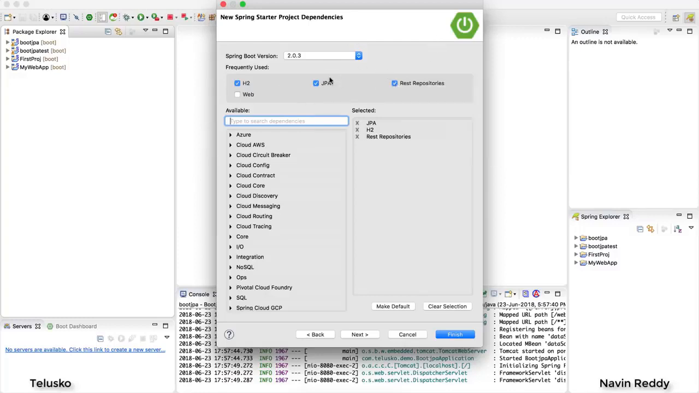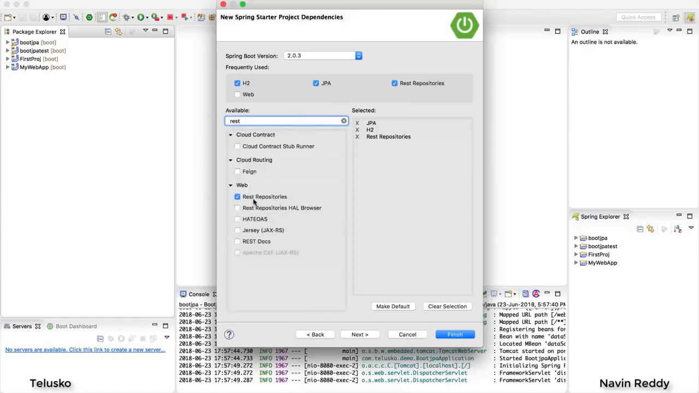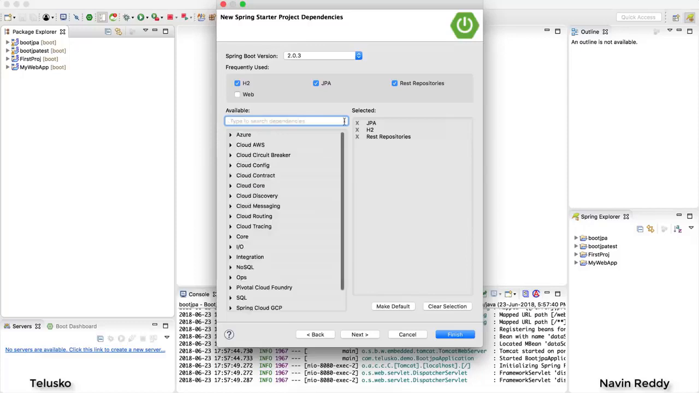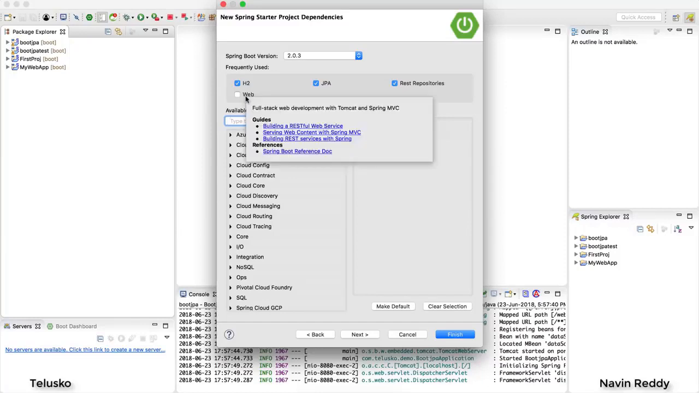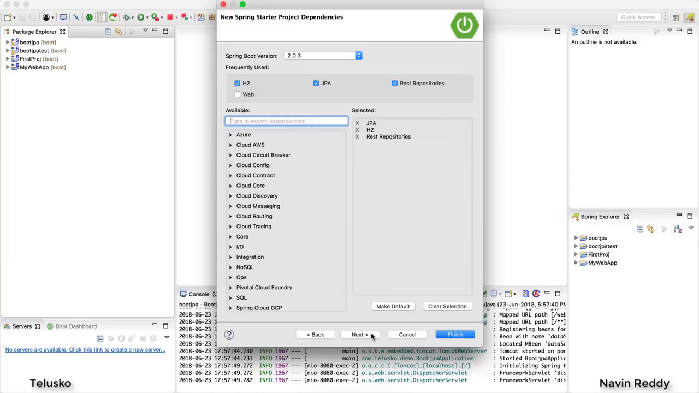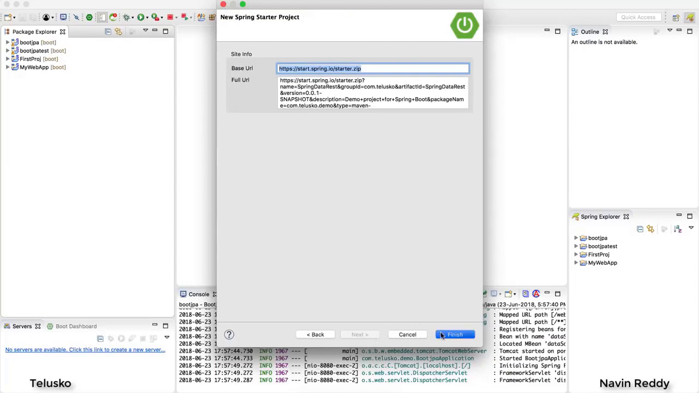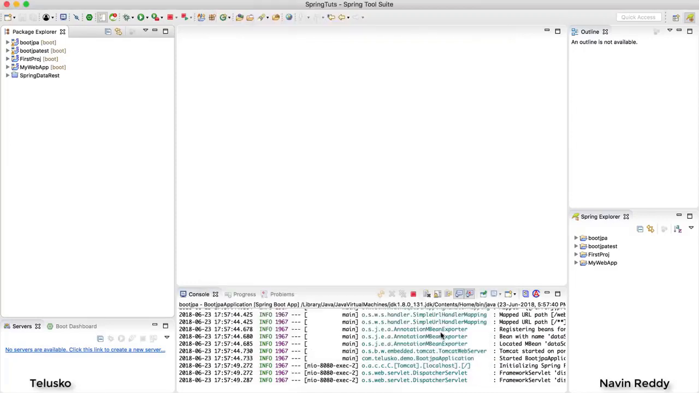Again, I have worked on the project before, that's why I'm getting this frequently accessed area. But in case it is not there in your setup, don't worry, just search for it here. For example, if I search for REST, this is what we are selecting. Inside web, we have REST repository. So we have selected H2, JPA and REST repository. We don't have to go for web here because we are not making a web application. Now click on next and then click on finish. That's it. This is what you need to add.